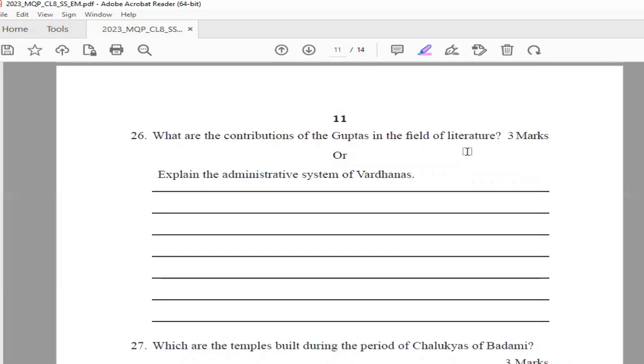Meghaduta, Raghuvamsha, Kumarasambhava, and Ritusamhara are his lyrical contribution. Abhijnana Shakuntala is one of the noteworthy plays. Shudraka's Mrichchhakatika and Vishakhadatta's Mudrarakshasa are the other literary works of this period. So these are the contribution of Guptas.